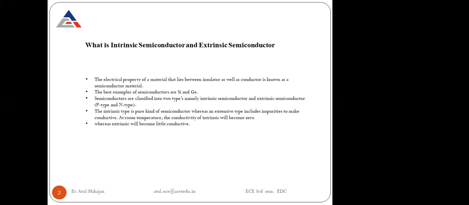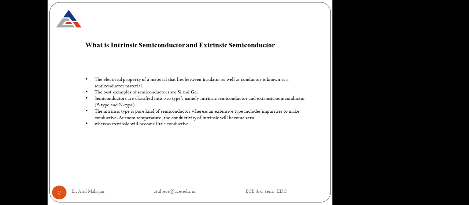So this is the electrical property of semiconductors, that they have conductivity not so high and not too low. It lies somewhere in between the conductor and the insulator. The best examples of semiconductors are silicon and germanium. There are a number of semiconductor devices available, but we always prefer silicon and germanium. Why so? Because the operating point of silicon and germanium is most appropriate for the device operation of these semiconductor devices.